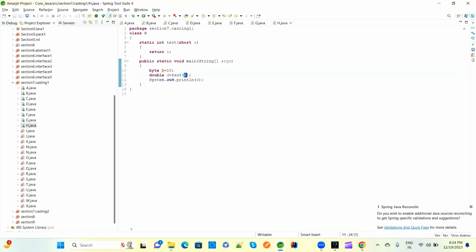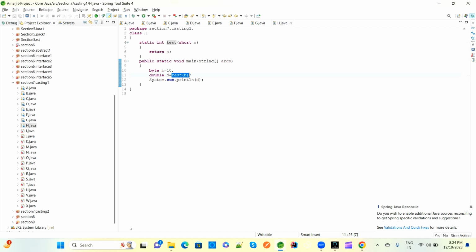So test b, the compiler will call this first, and whatever the return statement gives will be assigned to the double. First byte b equal to 10 has been assigned, b equal to 10 means test 10. So the compiler will execute this line first: test 10. Is test 10 available inside this class H? Yes.